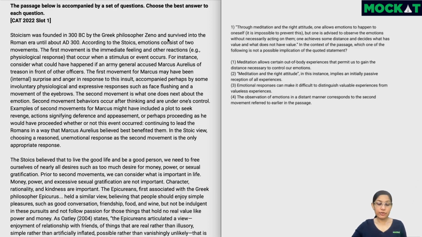We'll solve the third and the fourth question after we are done reading the passage, but the first and second question could be solved as and when we come across this. So now let's start with the passage itself.